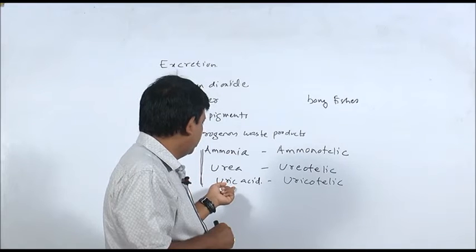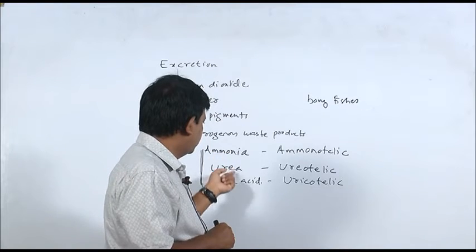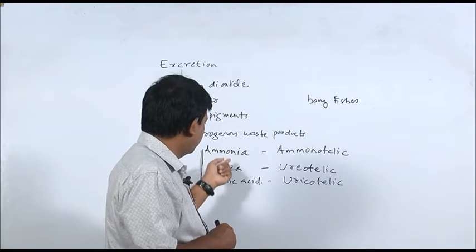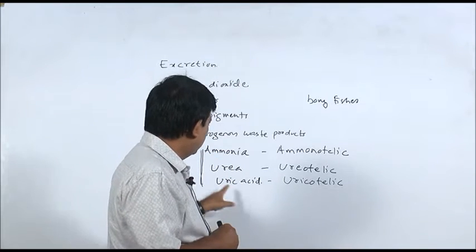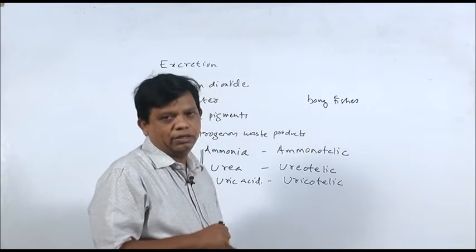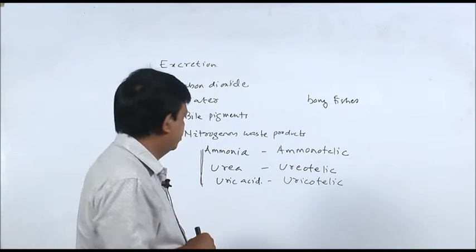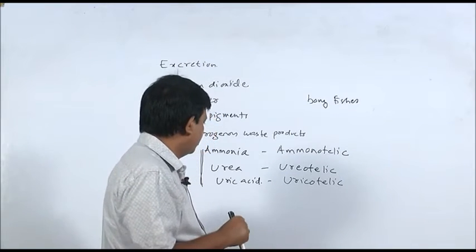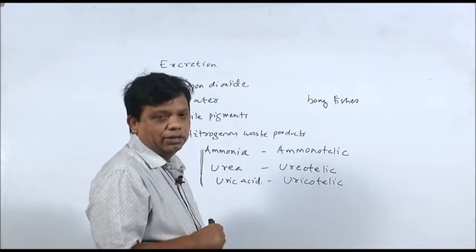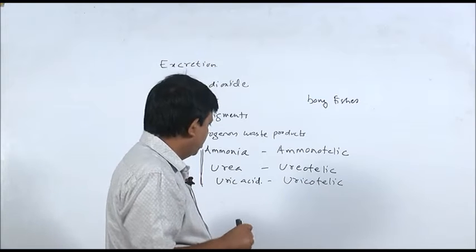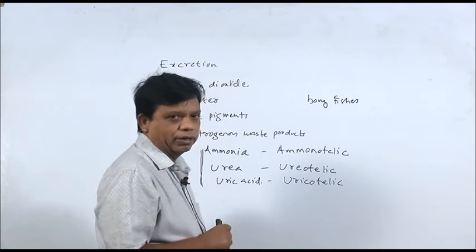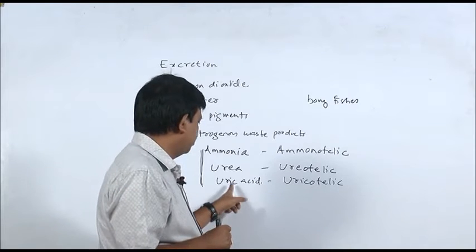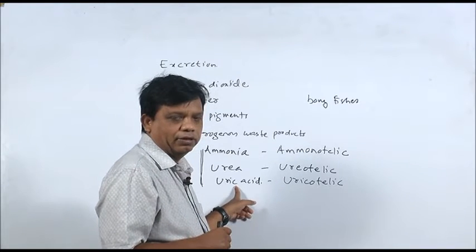Uric acid is less toxic than ammonia and urea. Also, uric acid is almost insoluble in water. Uric acid is formed in the form of crystals, and for its removal water is not required. In the form of crystalline paste, this can be removed from the body.